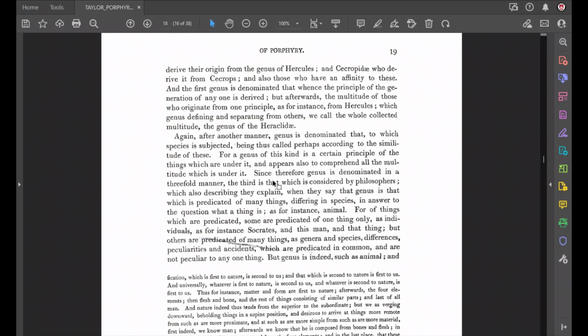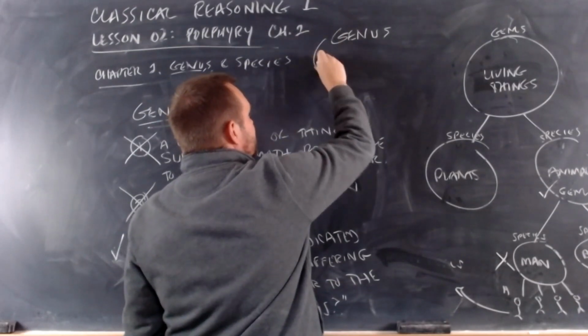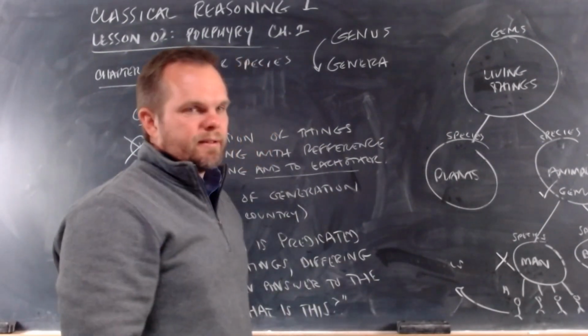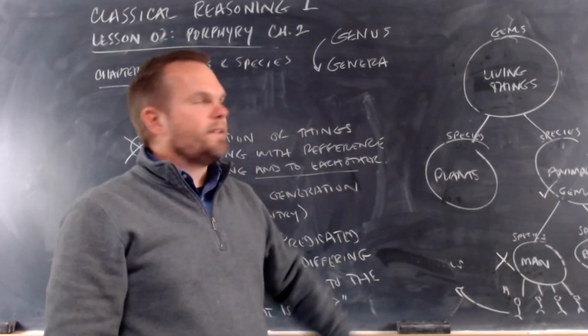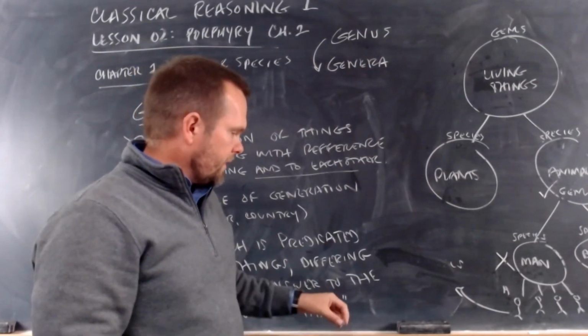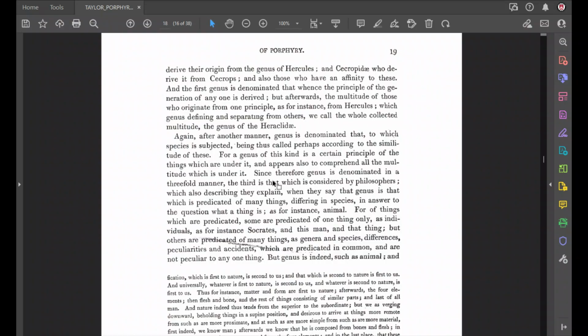Genera is the plural form of genus. Just make sure you note that, because that can be confusing. Genus is singular, and the plural form of genus is genera. So when you see the word genera, don't think it's something different or some other word. It's just the plural form of genus. Okay? So Porphyry tells us some things can be predicated only of an individual, like a proper name.